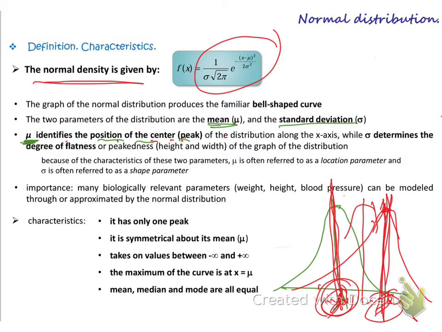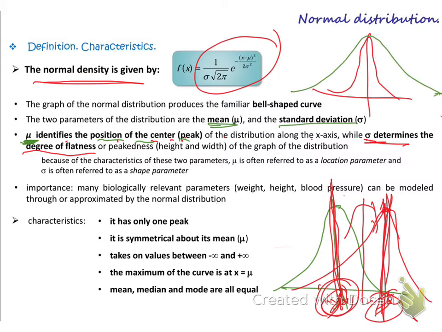Mu identifies the position of the center or the peak of the distribution along the x-axis, while sigma determines the degree of flatness, whether it will be sharp like this or it will be flat, very widespread. The degree of flatness or peakedness. So here it is sharp. Peakedness means sharp or flat. So what will determine this? The standard deviation.